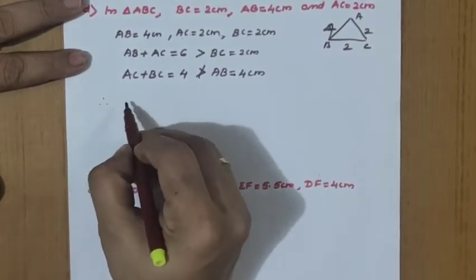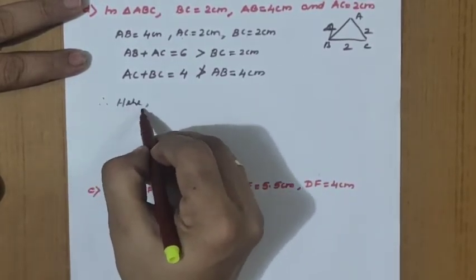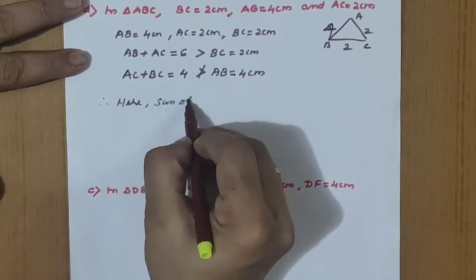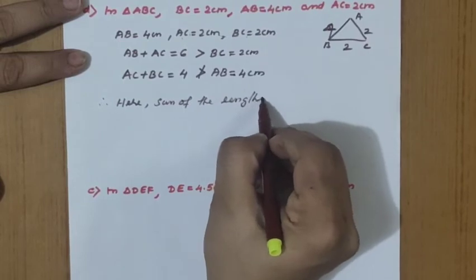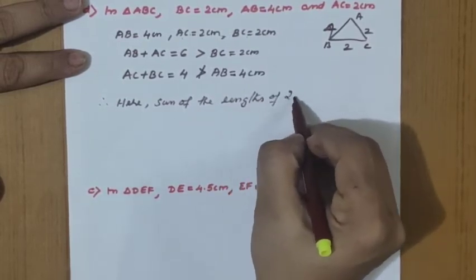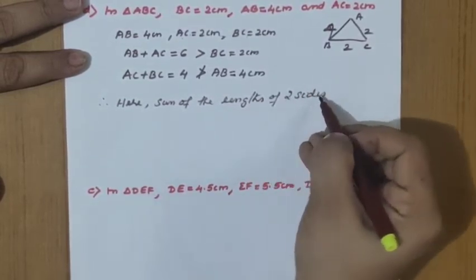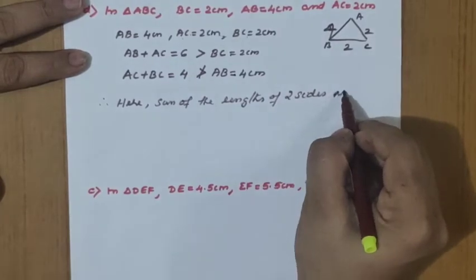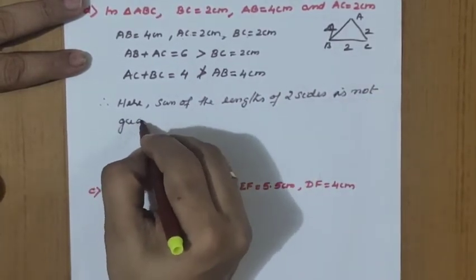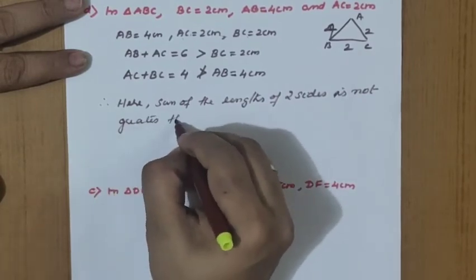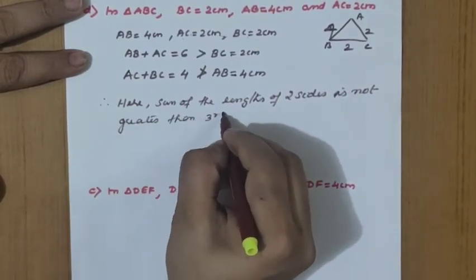So we'll write here: sum of the length of two sides is not greater than the third side.